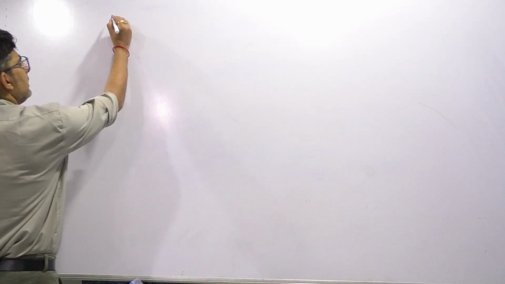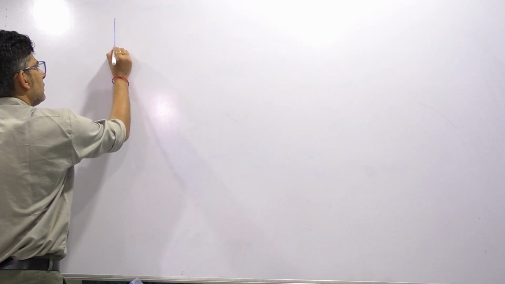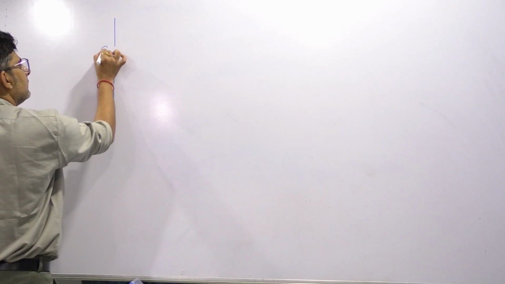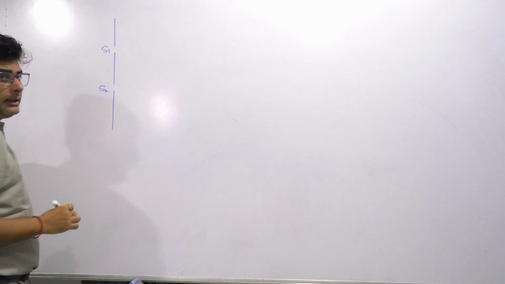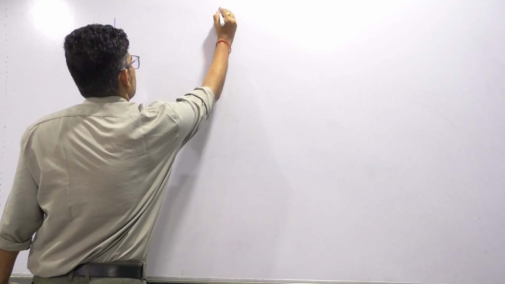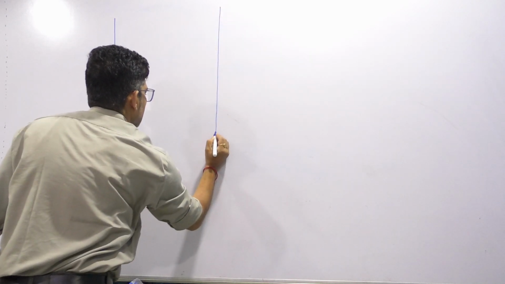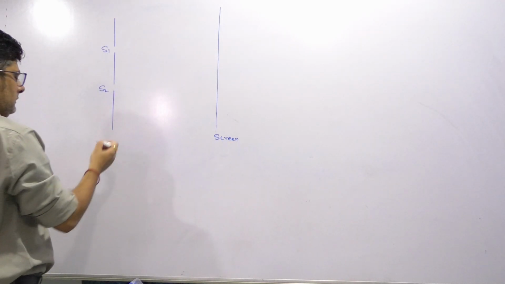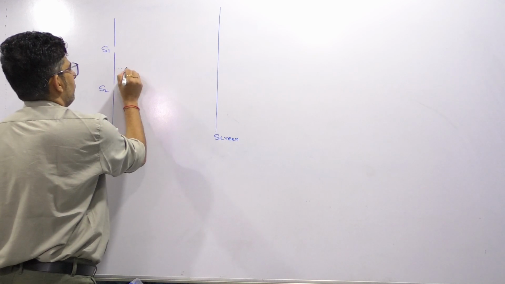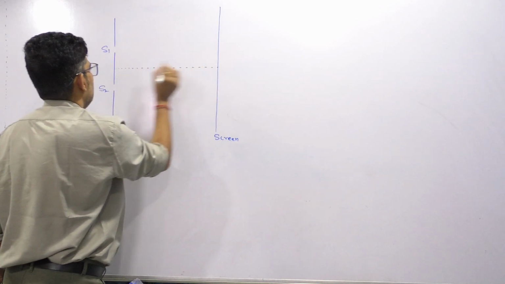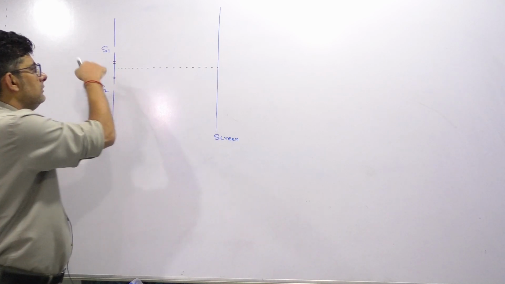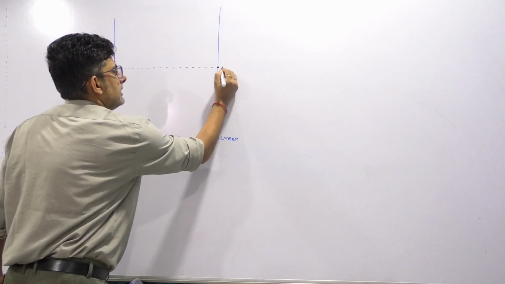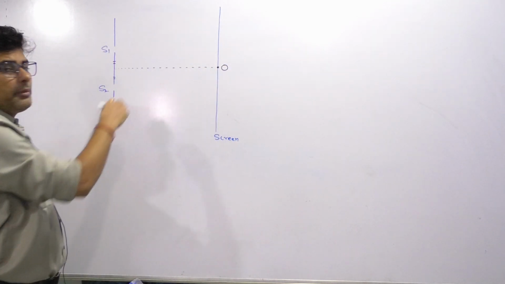Let's draw the diagram and then we'll try to analyze the situation and explain what all needs to be done. So here in YDSE we have these two slits, S1 and S2. Now here this is the screen. So in the diagram, this is the central line which is the perpendicular bisector of the line joining the slits. Here this is standard YDSE, this is the central maxima position.